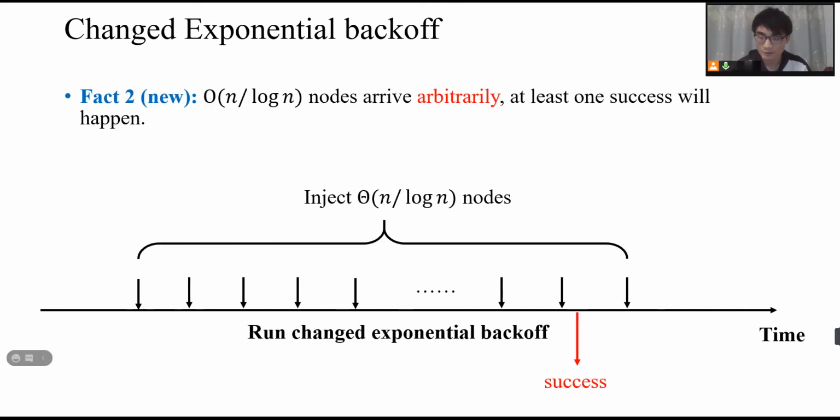So here is the new fact 2 that can tolerate jamming. We can show that with our newly changed exponential backoff, if n divided by log n nodes arrive arbitrarily, at least one success will happen with high probability.